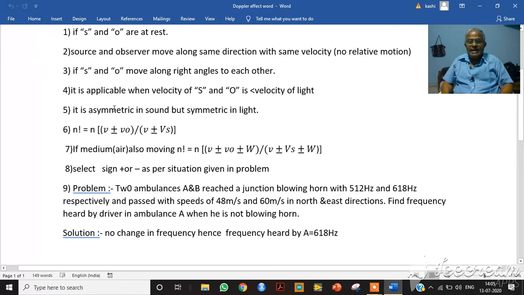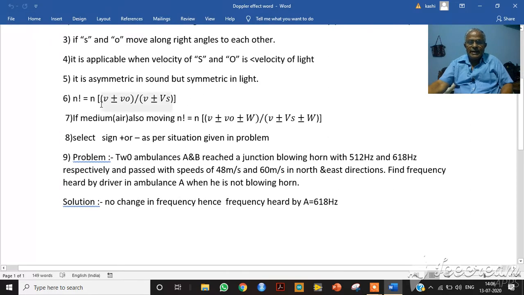What is meant by asymmetric? The frequency changes depending upon the case in sound. And why does it happen? Sound needs a medium for its propagation. They are mechanical waves. So it is asymmetric in case of sound, but light does not require any medium for its propagation. So the Doppler effect is symmetric in case of light.